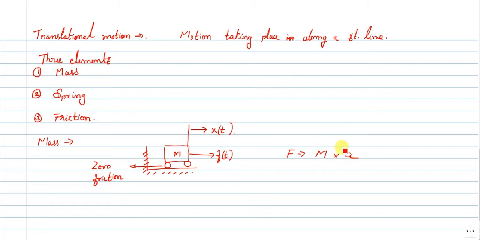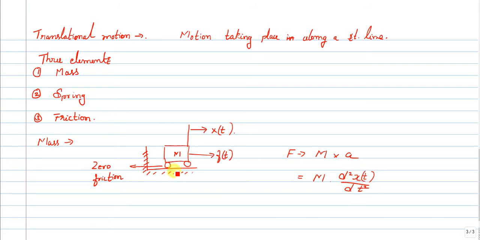What is this acceleration? This is the rate of change of velocity. Again, I will represent it as m into the double differentiation of x of t with respect to dt. Velocity will be the differentiation of x of t by dt, so acceleration, the rate of change of velocity, will be represented by mass into the double differentiation of x of t by dt square.